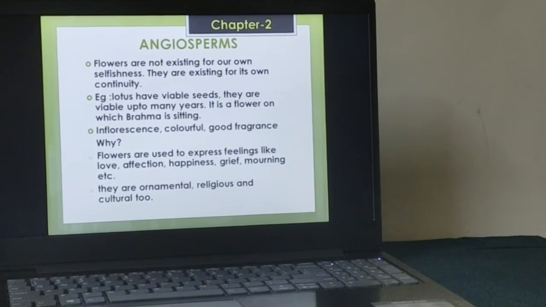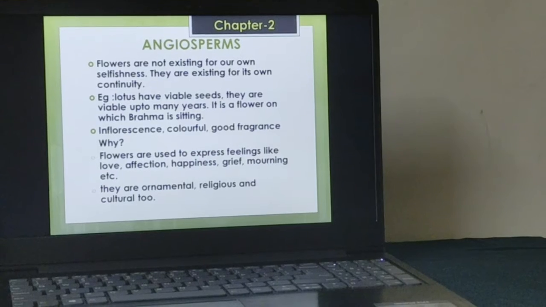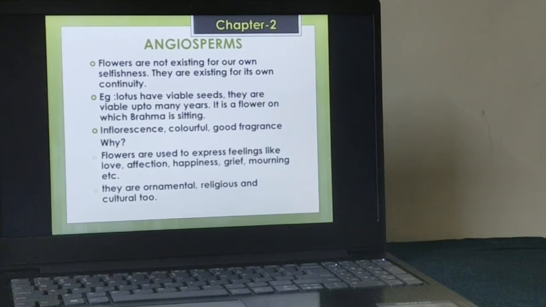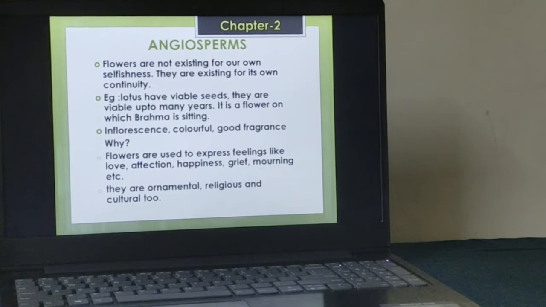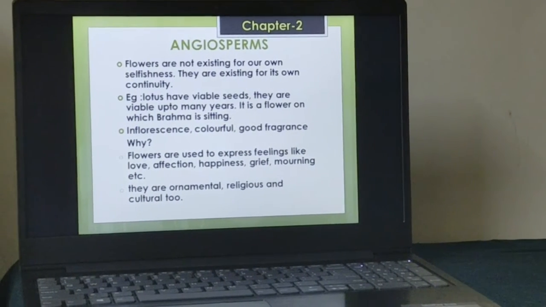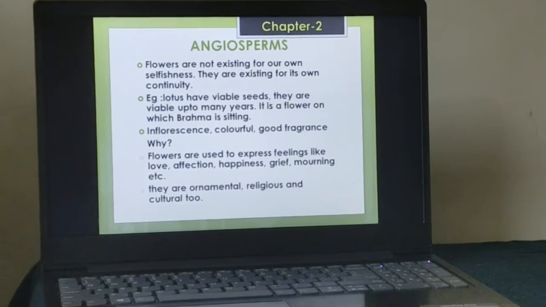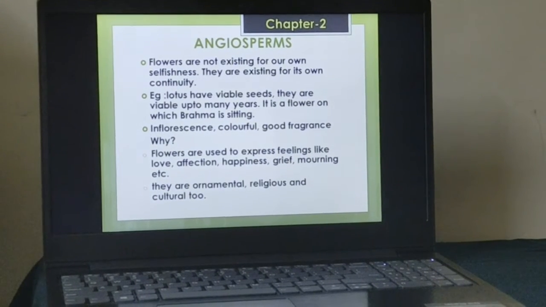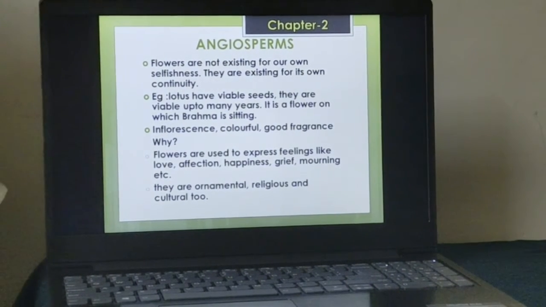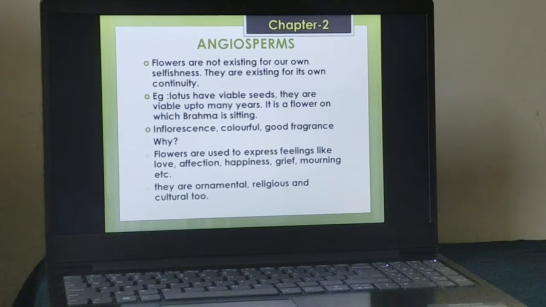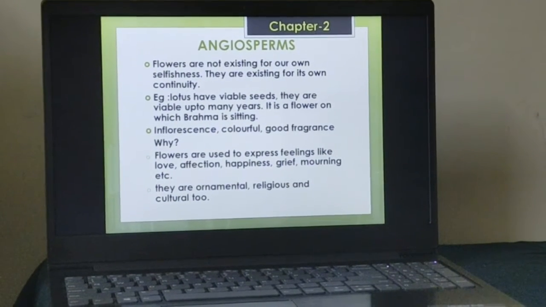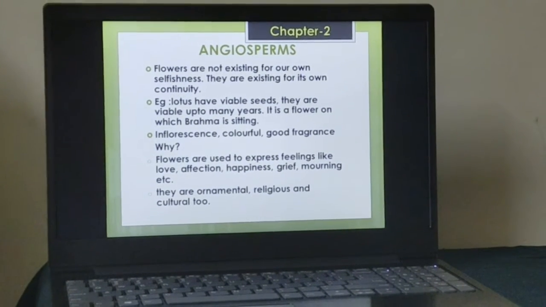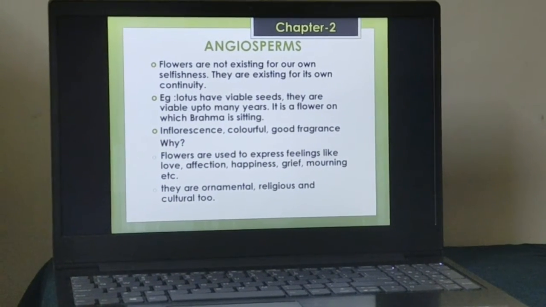By the sexual method. As we discussed in the previous chapter, from the flower, fruit and seed are formed. That is, from the ovary fruit is formed, and from the ovule seed is formed. When this seed falls on a favorable condition, that is, on the soil, it will again give rise to a new plant. Therefore, the flower is not for our selfishness, but for the continuation of its own species.